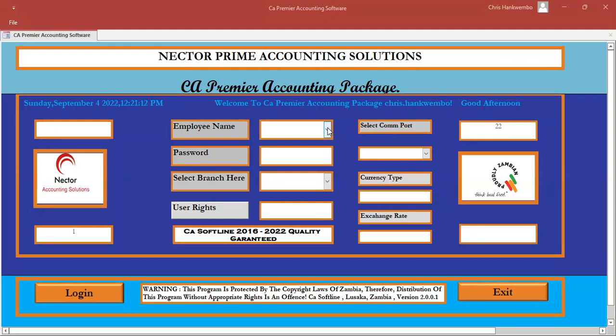You log in here, select admin manager, or you can personalize it if you want. I'll push in my password here, then okay, and from there, what I need to do is select the communication report. The communication report is a serial port which allows us to communicate with the Zambia Revenue Authority for the purpose of tax invoicing.